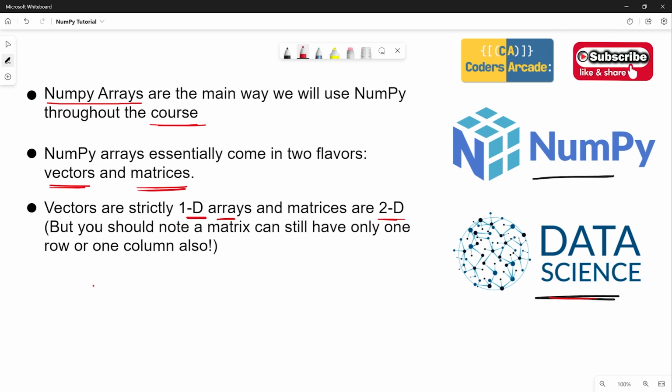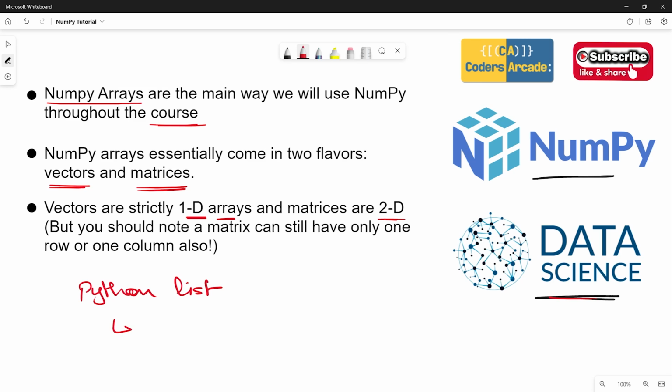Basically, to create an array, we are going to use Python lists. If you have not done Python lists before, I would recommend you do Python lists first. We have a dedicated video on that. I'll be giving you the link for that video in the description, and I'll put that in the I button as well.